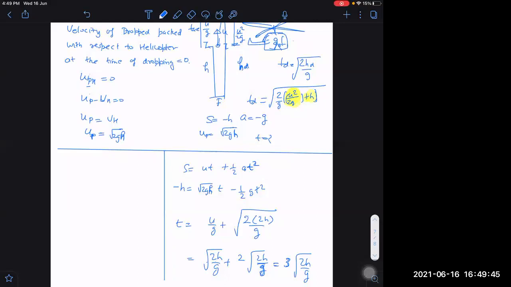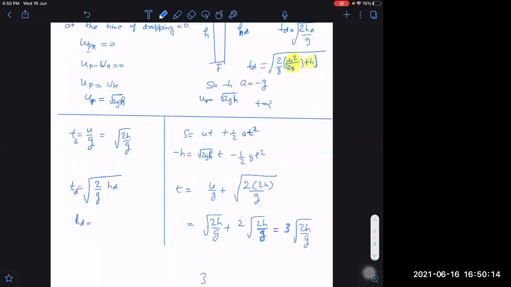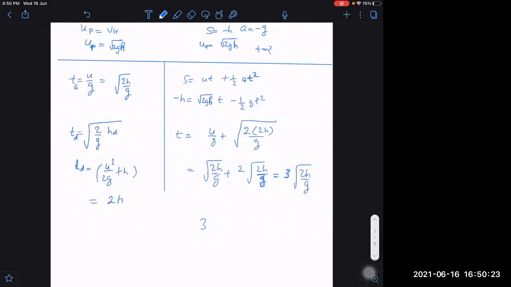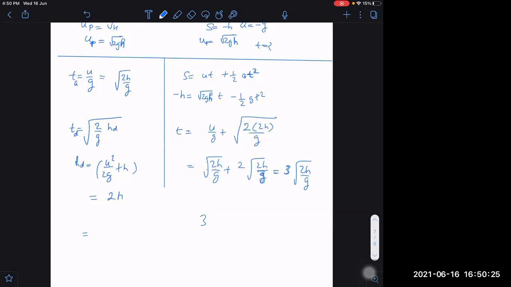Time of ascent is coming out to be u by g, no doubt about that, which will be written as root 2h by g. Then what is time for descent? Time for descent will be equal to root of 2 by g into height of descent. What is height of descent? Height of descent is u square by 2g plus h, which is equal to 2h, or not? Yes, sir. 2h only.